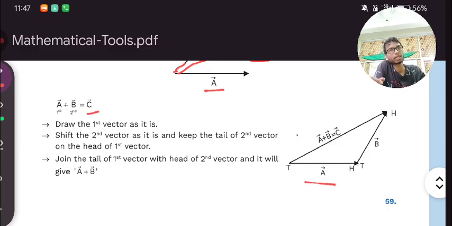In that case, we are getting this third. We will draw from tail to head, like that. So this remaining part will be known as C, the third vector. We will get it like that on the graph. Join the tail of the first vector with the head of the second vector, then the sum of the first vector plus the second vector will give you the vector C.